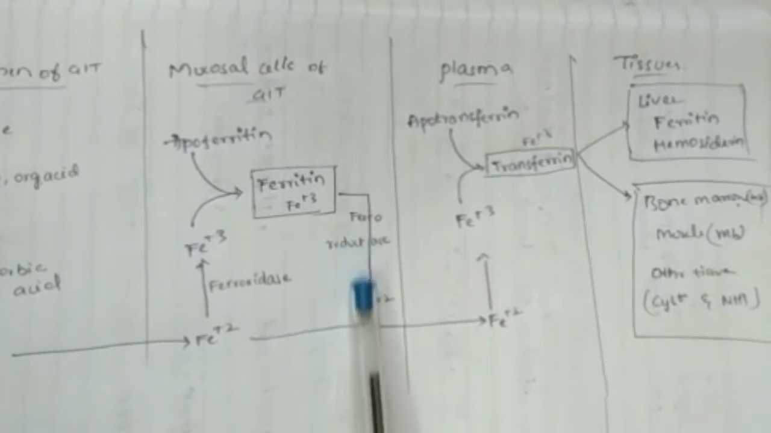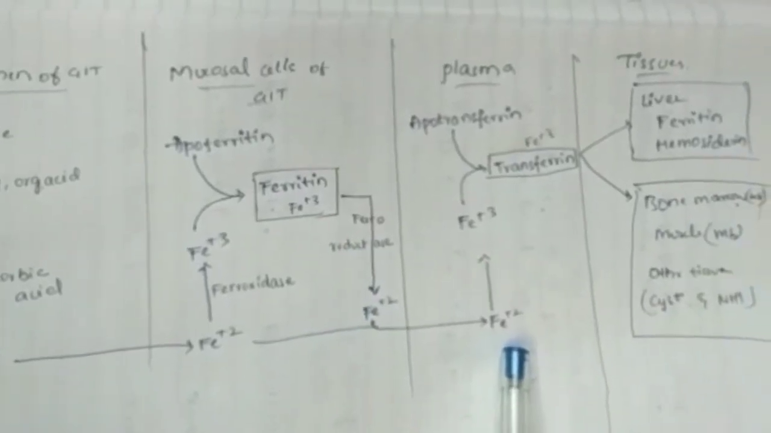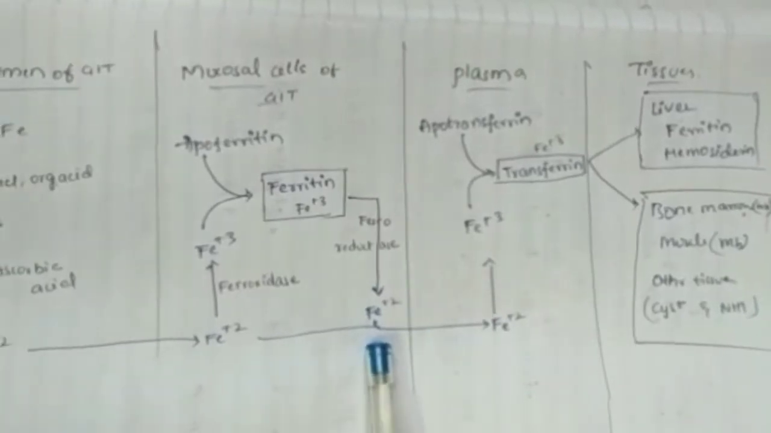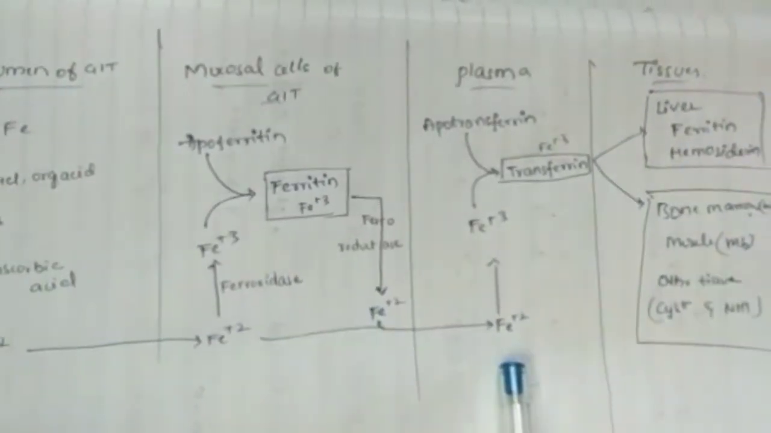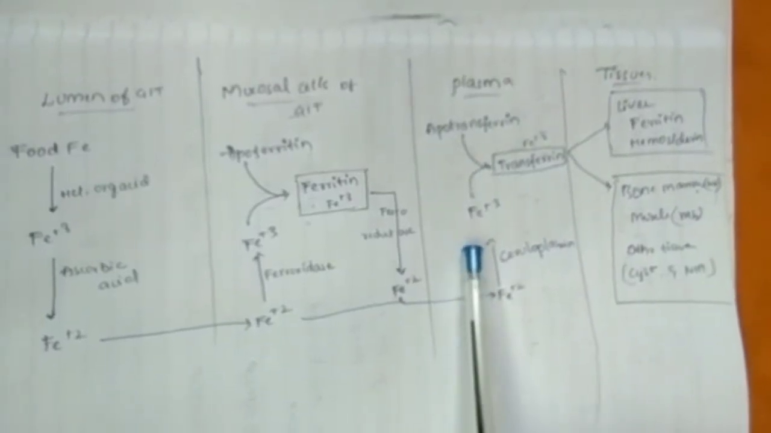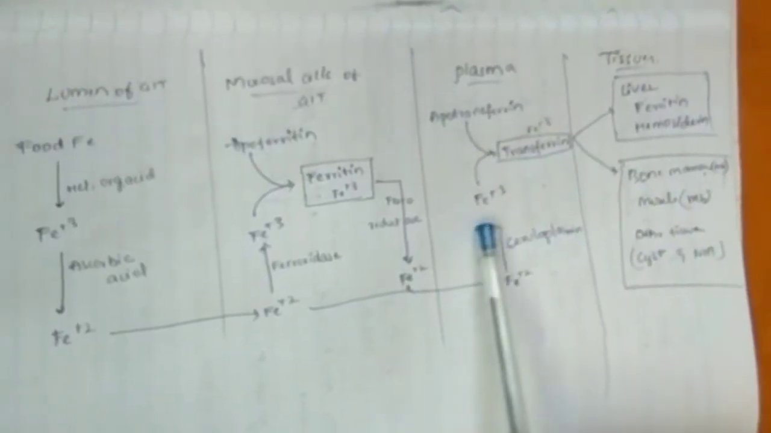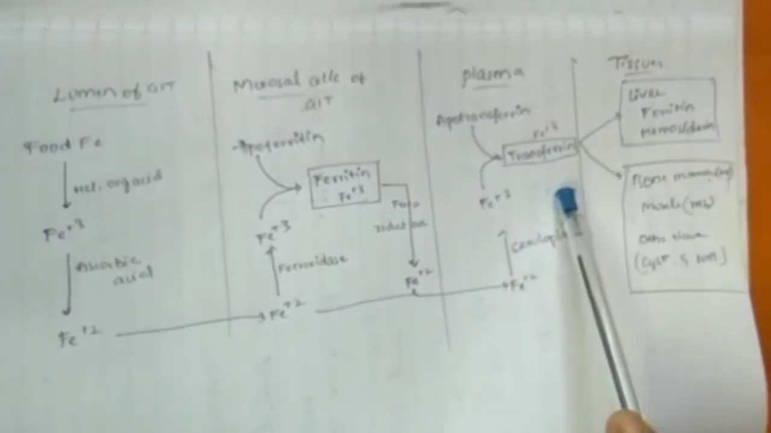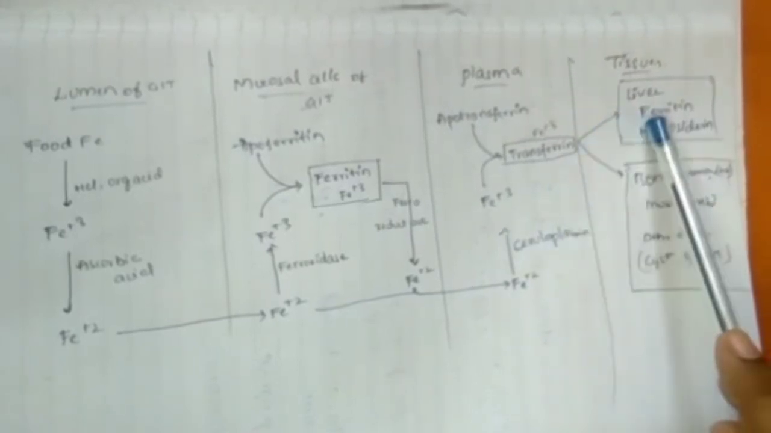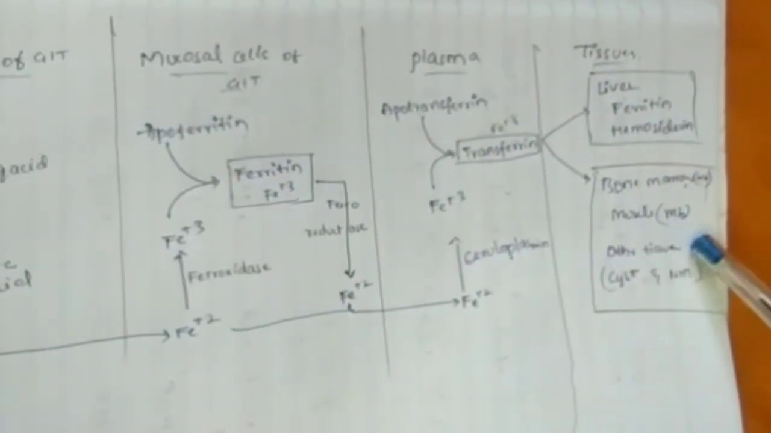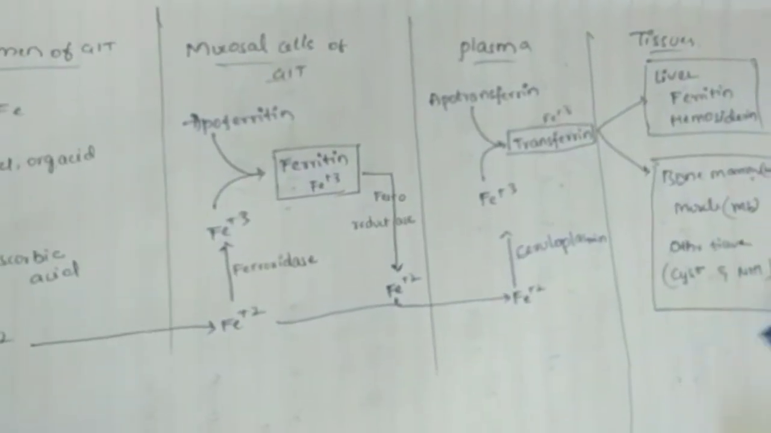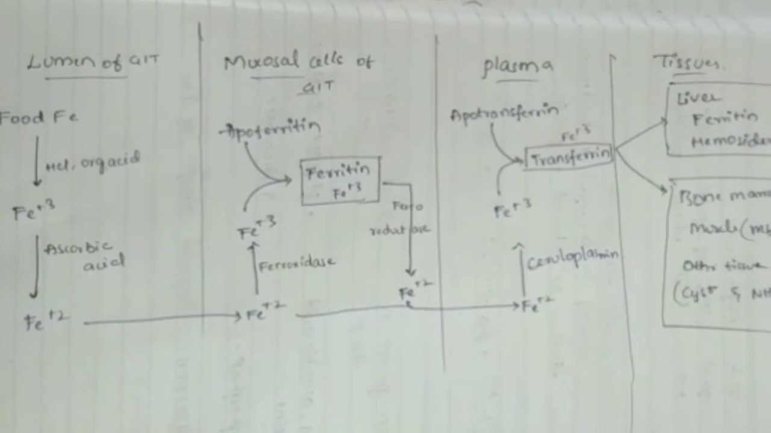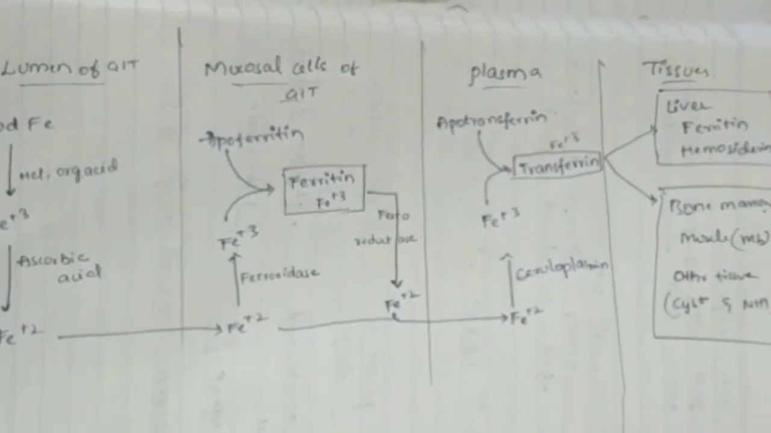From mucosal cells, the iron enters into the plasma. The iron liberated from the ferritin of mucosal cells enters into the plasma in the ferrous state, and it is oxidized by ceruloplasmin to the ferric form. It is combined with apotransferrin to form transferrin. From here, it enters into tissue. In the liver, it is stored as ferritin and hemosiderin, in the bone marrow as hemoglobin, and in the muscle as myoglobin. In other tissues like cysteine, it is stored. In this way, the iron is stored and transported in our body.